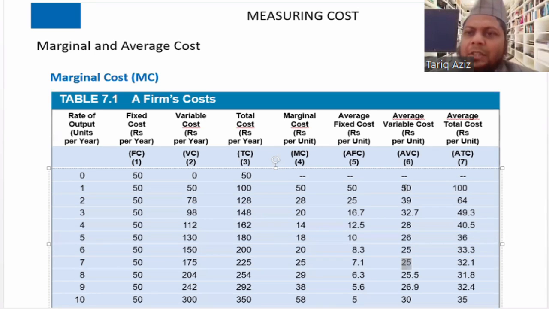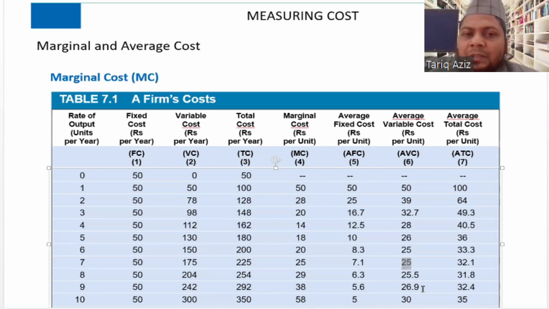So in the short run production function, the average variable cost initially decreases, but after some time it starts increasing. So there is an optimum point; beyond that, the average variable cost starts increasing.